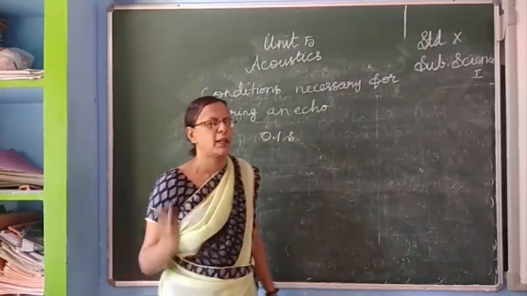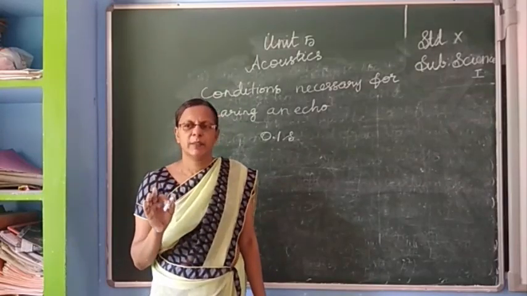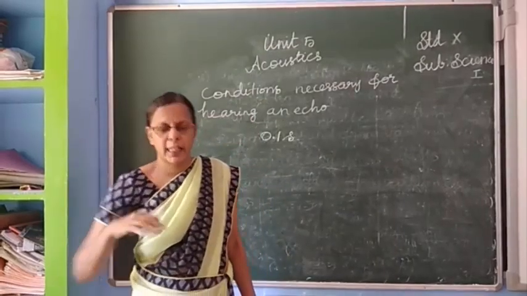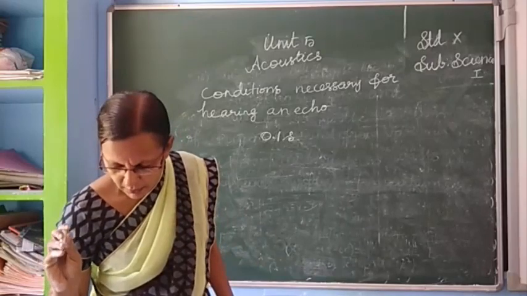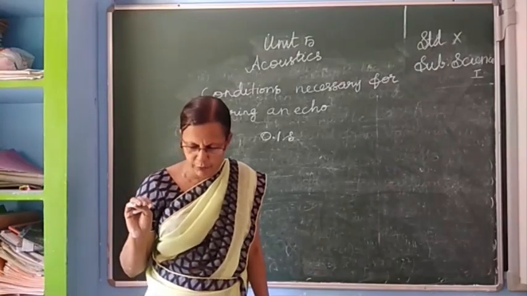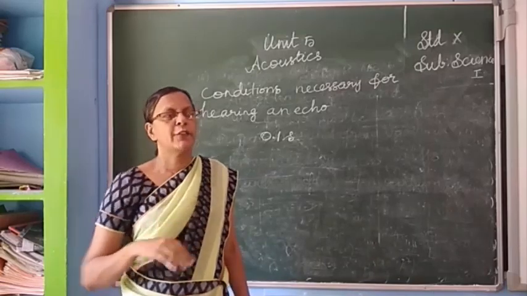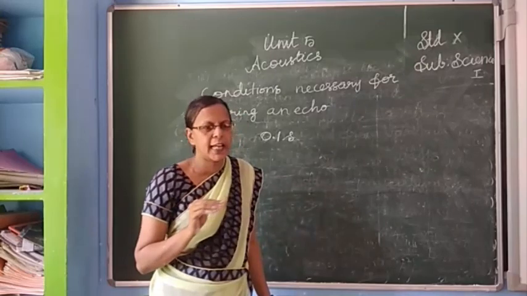That sound persists for 0.1 second in our ear. If we hear another sound after this 0.1 second, we can hear it clearly.